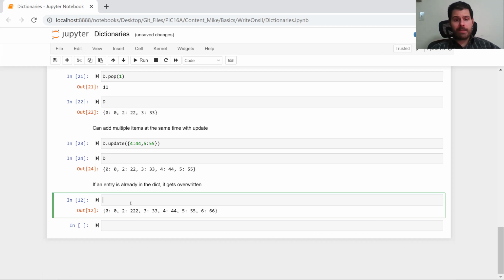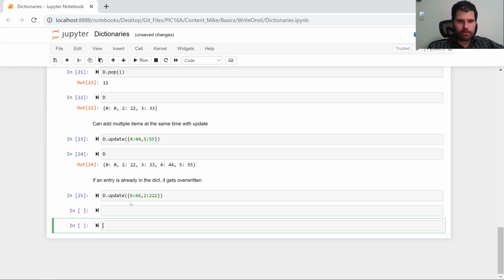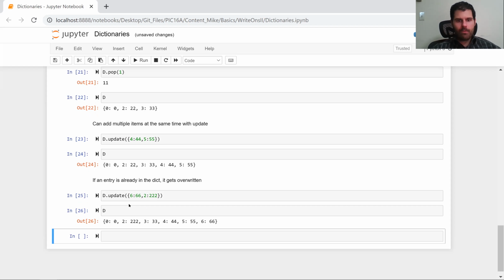Something to note is that if the element is already in the dictionary, it just gets overridden. So if we do d.update, let's add in 6 getting mapped to 66. But let's also now say that 2 is now mapped to 222. Now if we look at d, we see that 2 gets mapped to 222 and 6 gets mapped to 66.